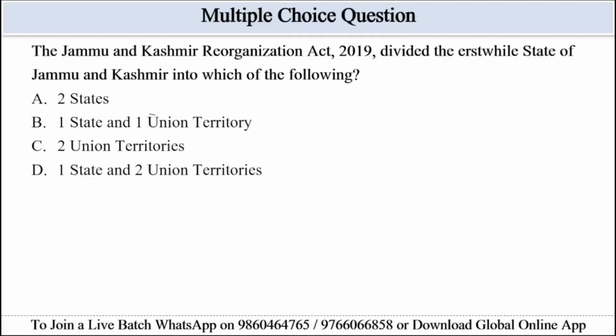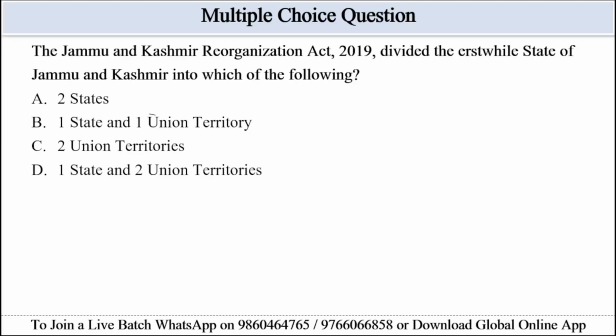The Jammu and Kashmir Reorganization Act 2019 divided the erstwhile state of Jammu and Kashmir into which of the following? Options are given: option A is two states. Option B is one state and one union territory. Option C is two union territories. And option D is one state and two union territories.